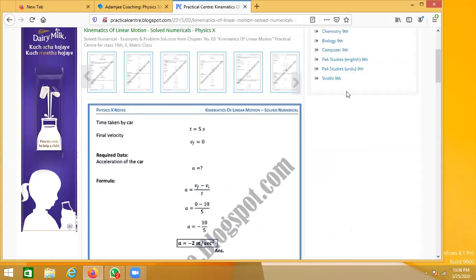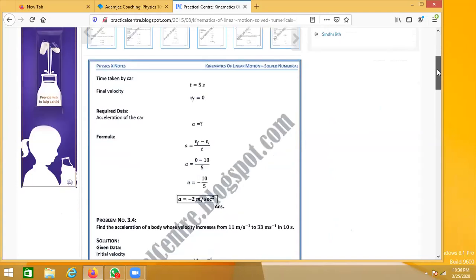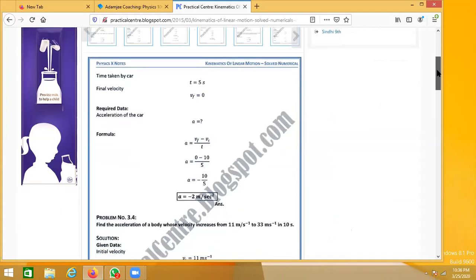As you can see, the further things are given: time is given in the data, and final velocity is also given. What we need to find out: final velocity is 0. How do we know that final velocity is 0? Because the body will be at rest.